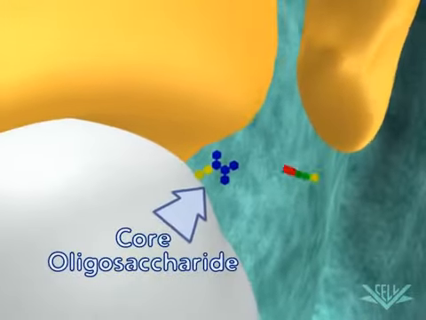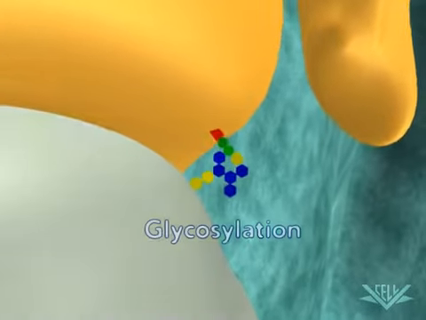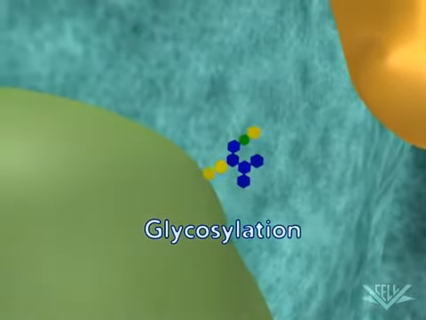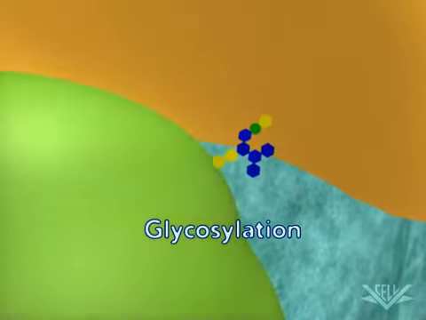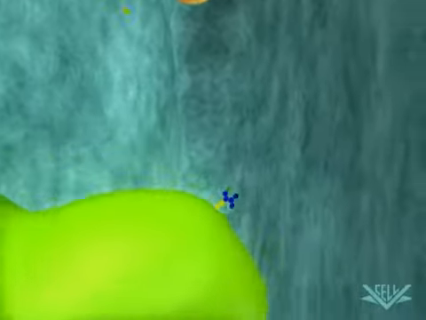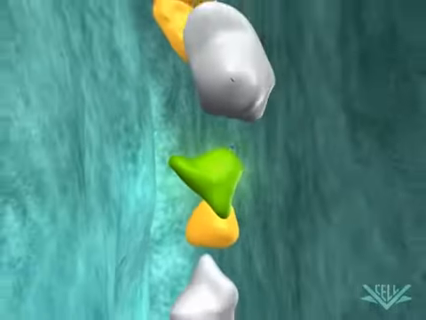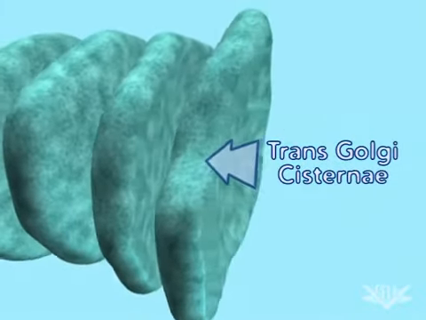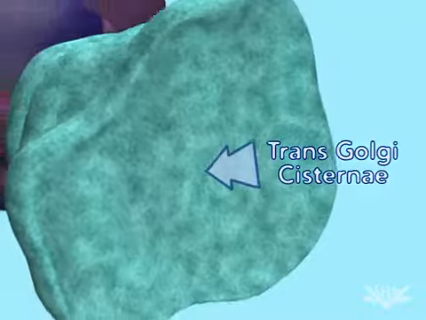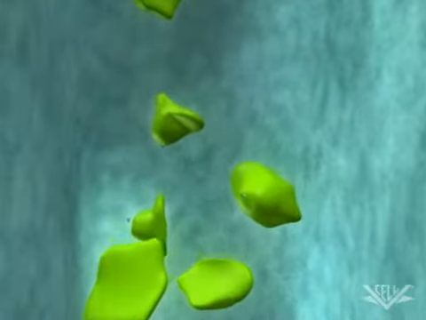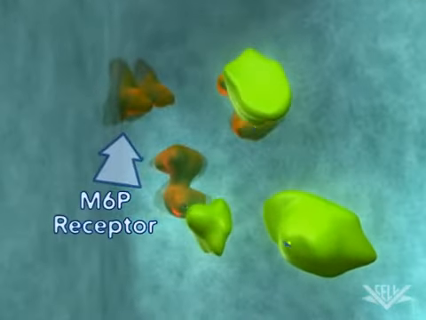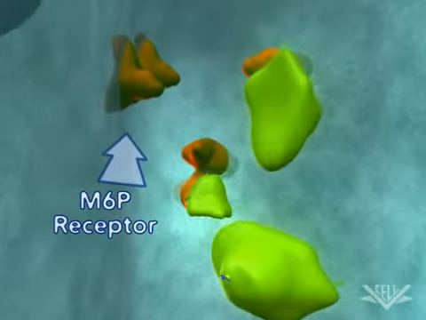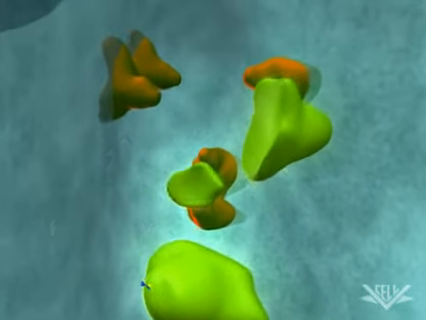Here we show two steps involved in the production of the mannose-6-phosphate signal. In humans, defects in Golgi glycosylation can lead to specific diseases. Once the hydrolase reaches the trans-Golgi cisternae, the mannose-6-phosphate signal has been completed. Only proteins destined for the endosome have the mannose-6-phosphate signal. Once modified, the hydrolase is bound to the mannose-6 receptor protein through the mannose-6-phosphate molecule.